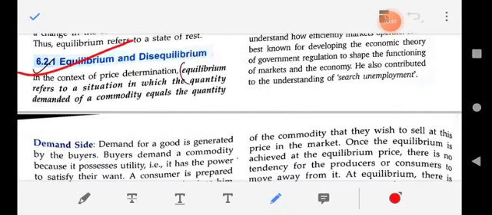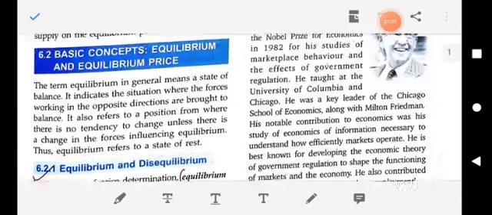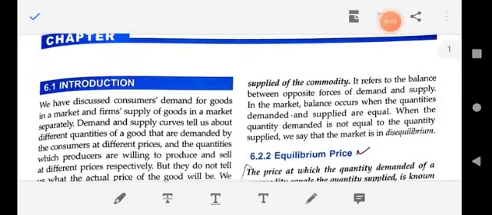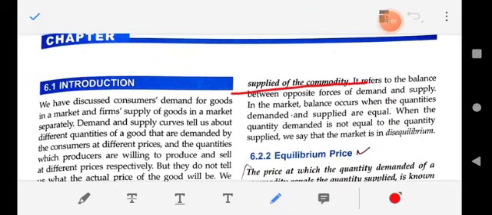What is equilibrium and disequilibrium? Equilibrium refers to a situation in which quantity demanded of a commodity equals quantity supplied of the commodity. Means quantity demanded is equal to quantity supplied.